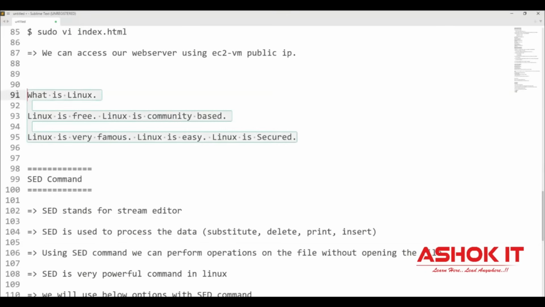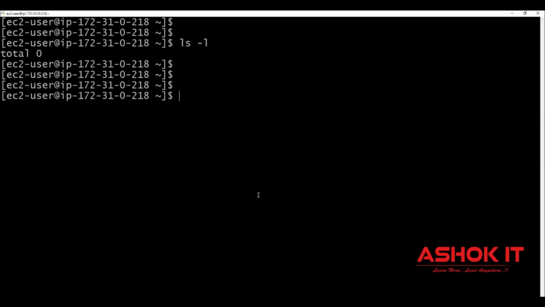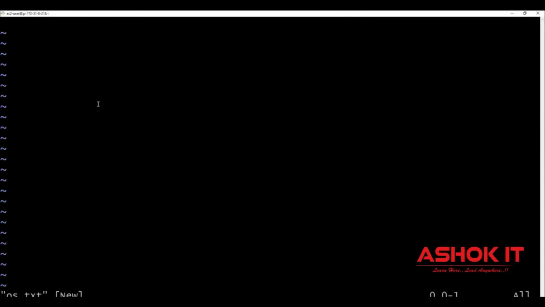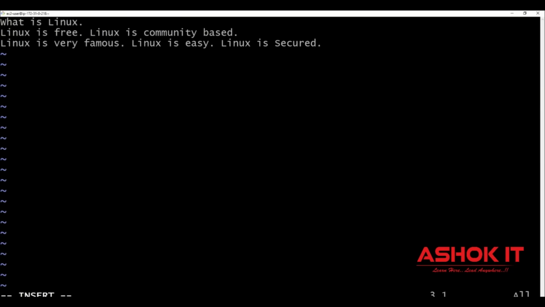Now let me explain with the practicals. So take these 3 lines of data. Let me create a file here, vi os.txt. I'm creating a file with 3 lines of data. Let me delete the empty lines. Go to insert mode, delete the empty lines. Now the file has 3 lines. Okay, let me save it.